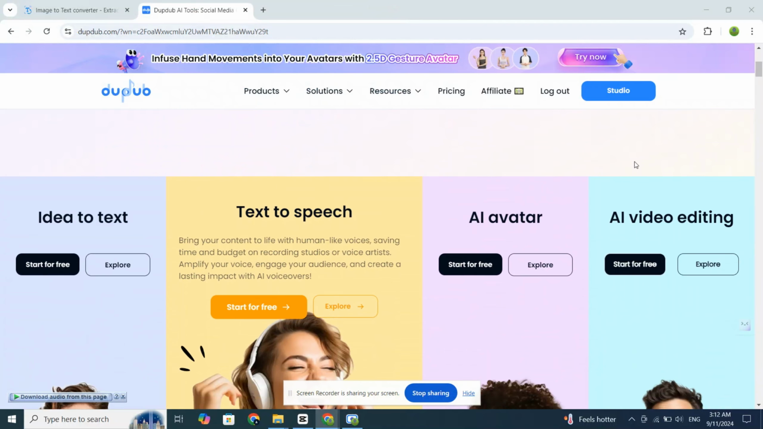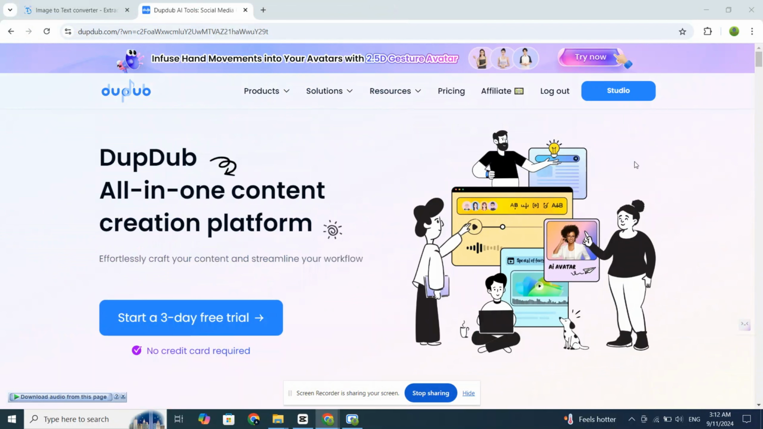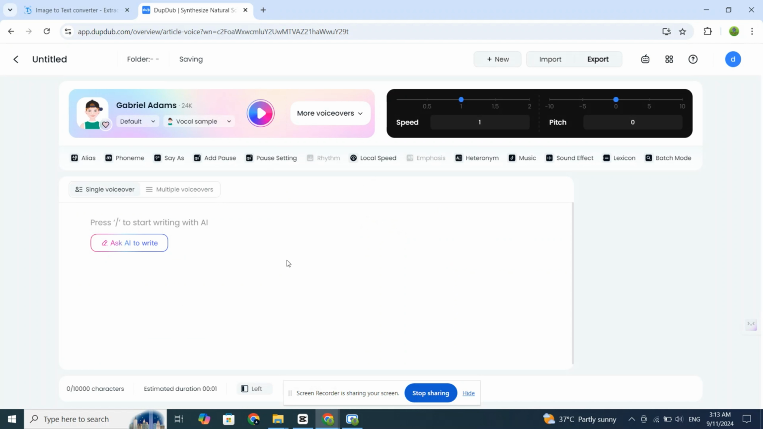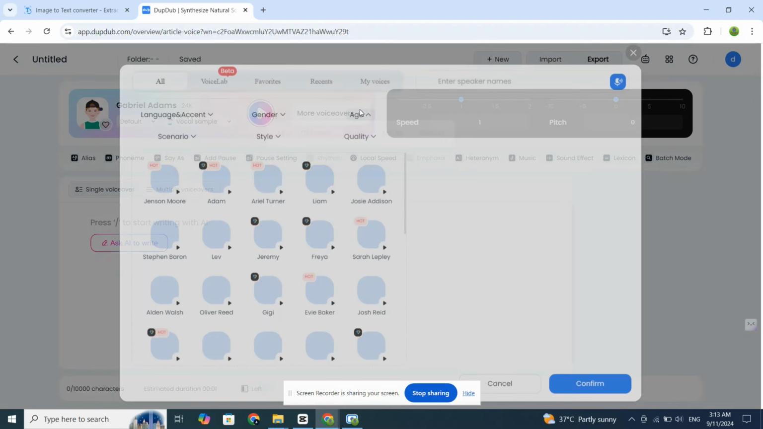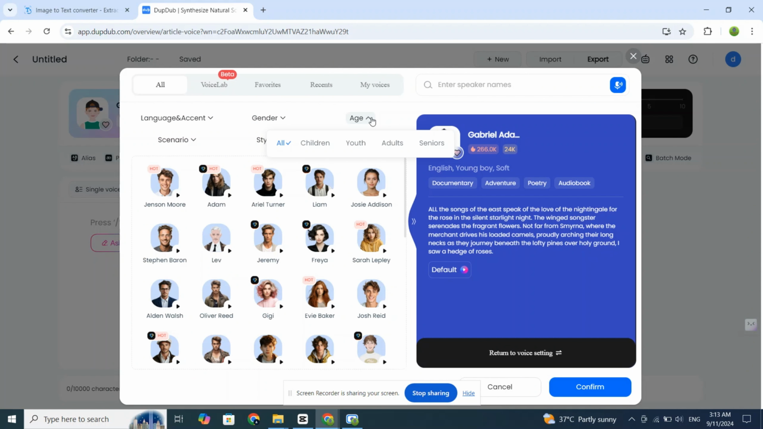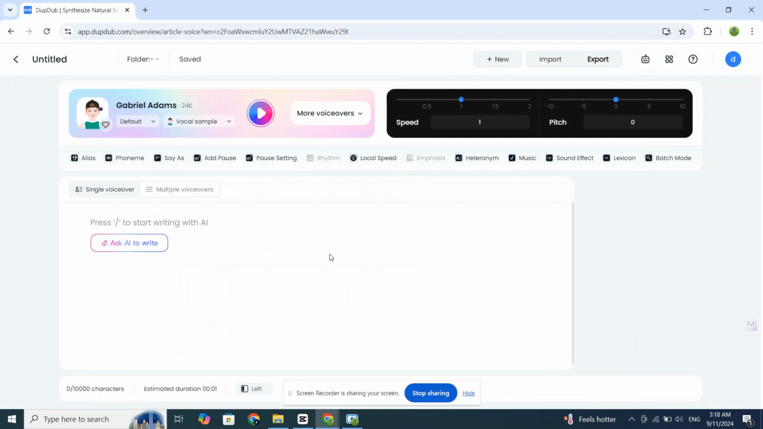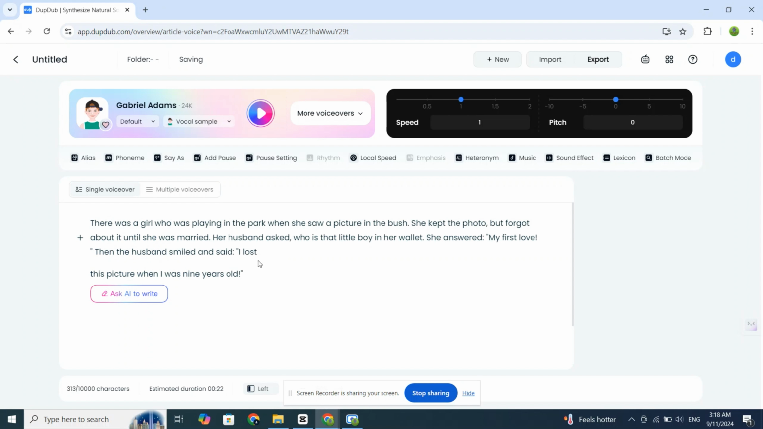Now that we have the script, it's time to generate the voiceover using DubDub. The link to DubDub is in the video description. To create your voiceover, click on AI voiceover. Before pasting your script, let's change the voice to a cartoon character or a teenager's voice. Click on More Voiceovers, then select Age and choose Children. I'll be using Gabriel Adams, but you can choose any voiceover character you prefer. Paste your script, click on the play icon, and then export your voiceover. This will give your video a unique and engaging audio element.